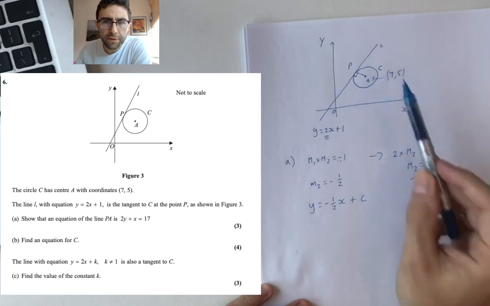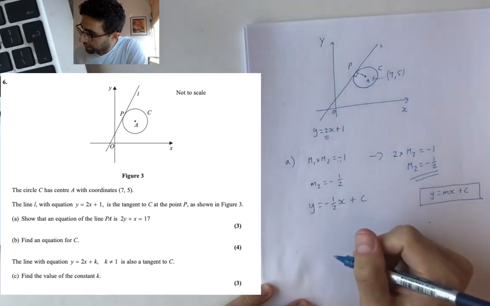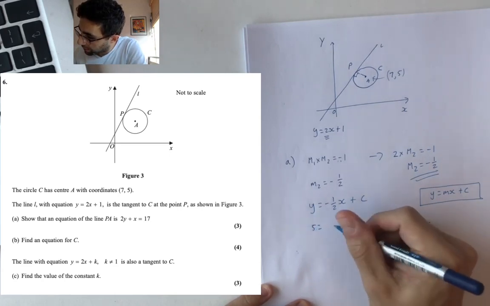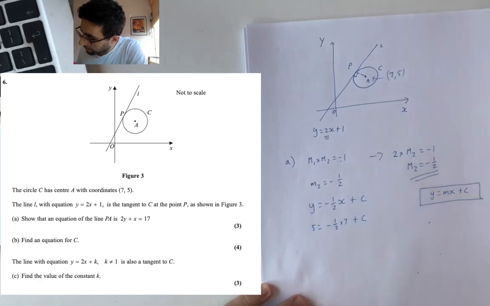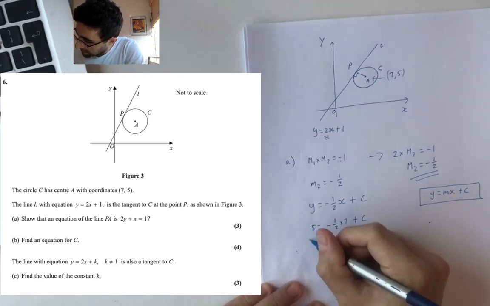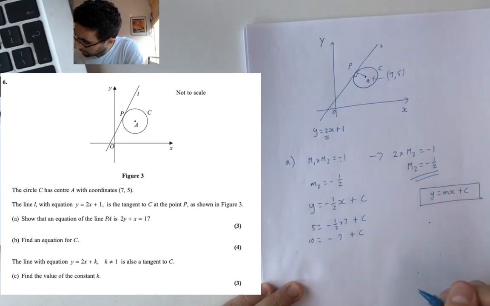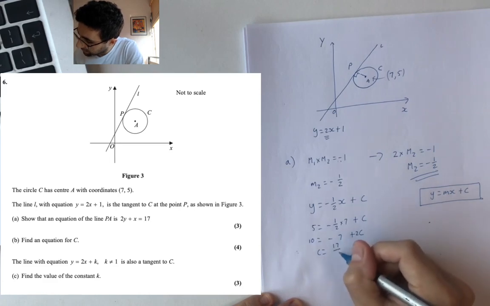We'll plug in this point, which is (7, 5), and that will give us c. So basically 5 equals minus a half times 7 plus c, times everything by 2 if you like. I mean, this is just personal preference. But it looks like 2c equals 17, so c equals 17 over 2.